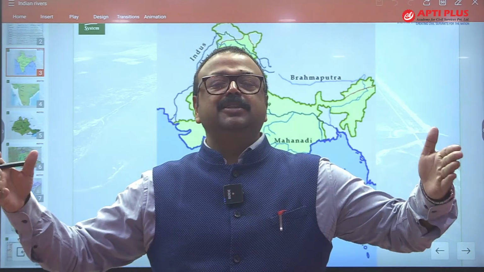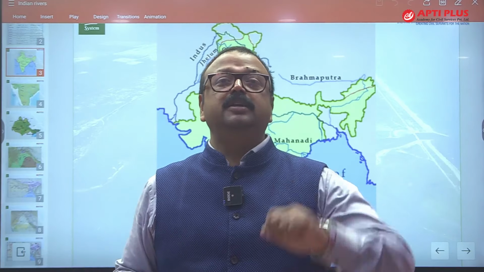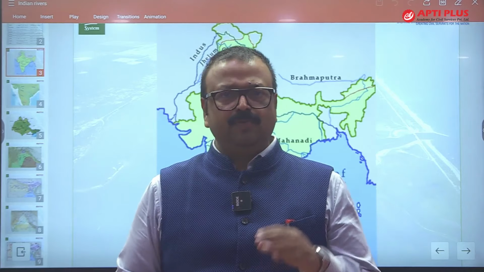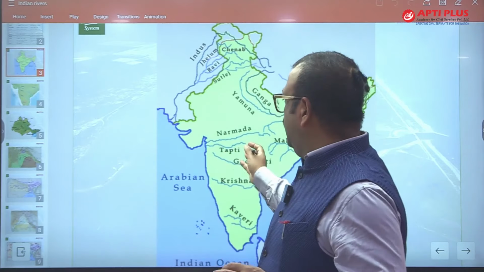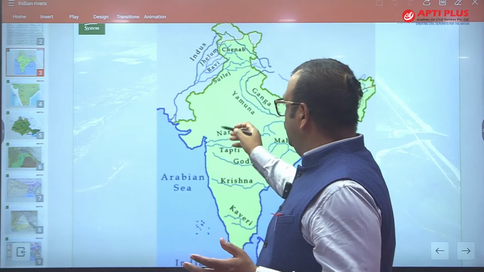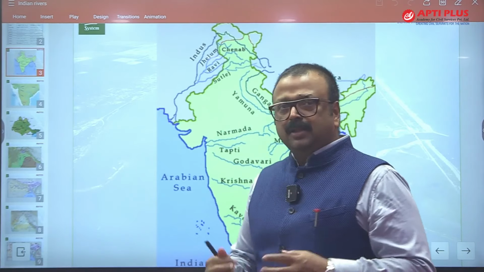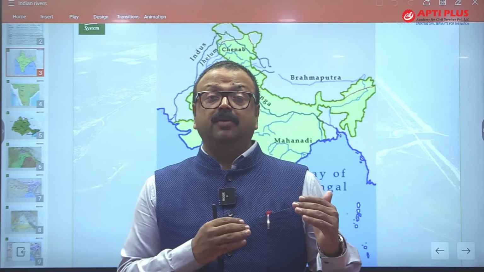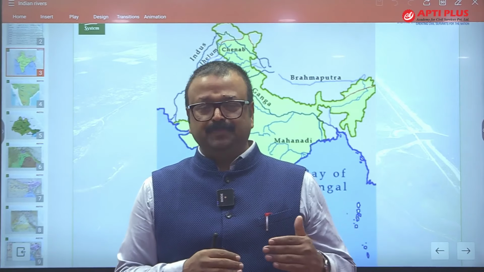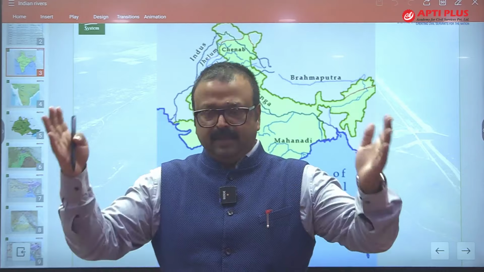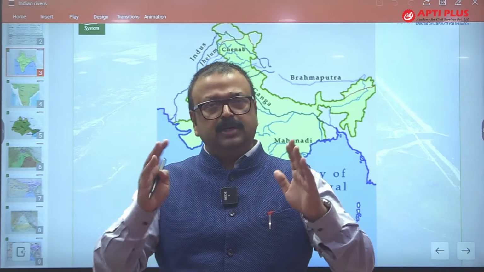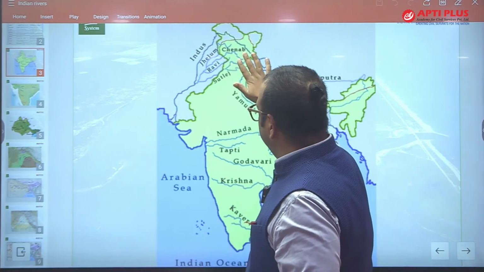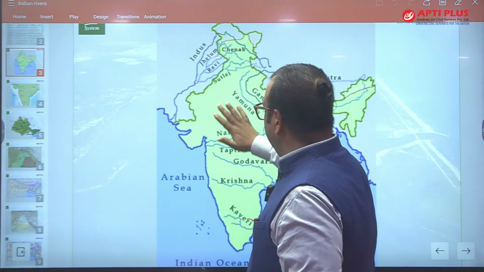Why am I emphasizing this 27 kilometer? Because these are the entry point for southwest monsoon and giving rainfall to India. Not only Narmada, but there is Tapti also making a huge estuary. Then we have Mahi, Sabarmati. These are the entry points of the southwest monsoon. If these rivers were not there, or their estuaries are not there, then certainly the southwest monsoon is not going to give rainfall to Jammu Kashmir, to Himachal Pradesh, to Uttarakhand, as well as